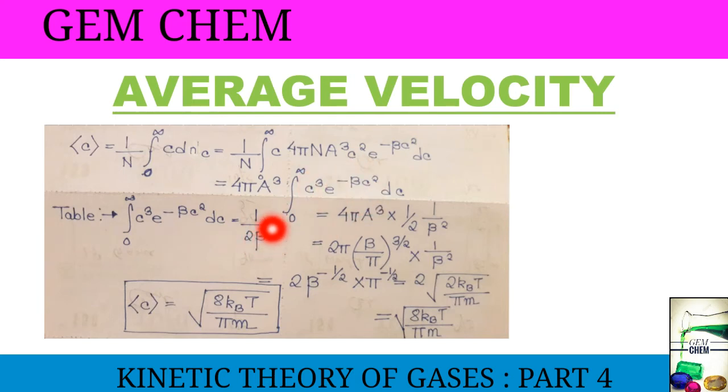So on integrating this expression we get this answer. So we just substitute this value here to get this kind of expression. On further simplification, we get 2 root over 2 kBT by pi m. Now we take the 2 inside of this root and we get a 4. So 4 into 2, 8 kBT by pi m. So this is the expression which is obtained.